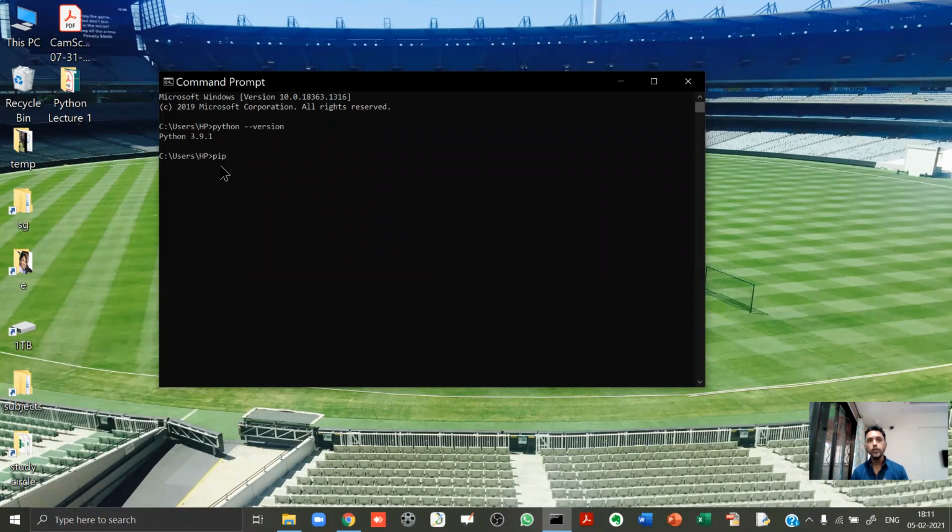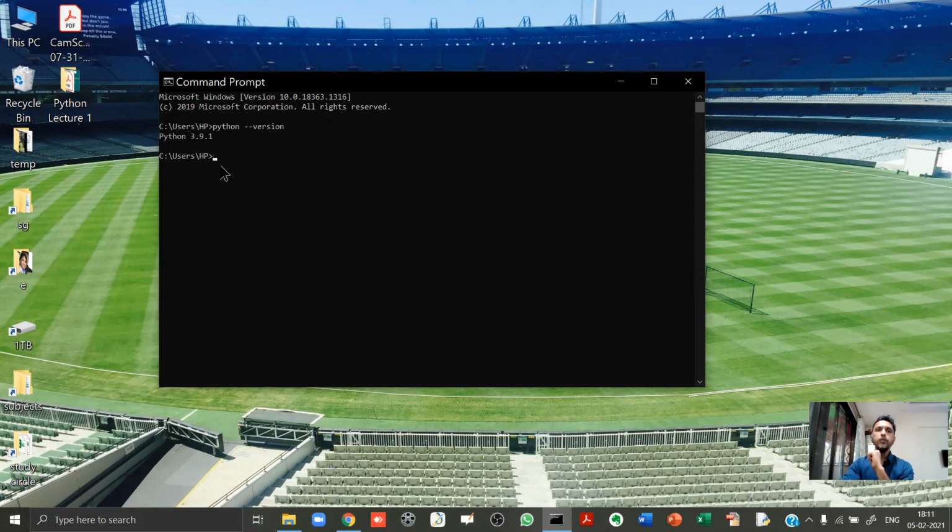So if you want to install those packages, those libraries in your computer, then you need help of pip. For example, I can type something like pip install and the name of the package. So let's say ABC. When I give this command, a package called ABC will be installed on your computer, and then in your Python program, you can use that package ABC. Anyway, more about pip later on.